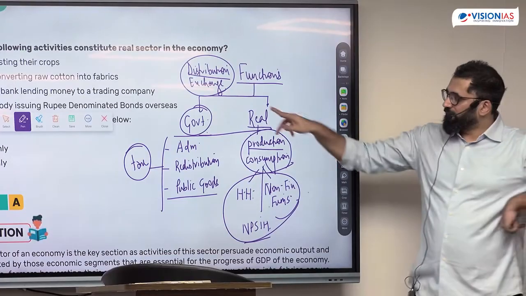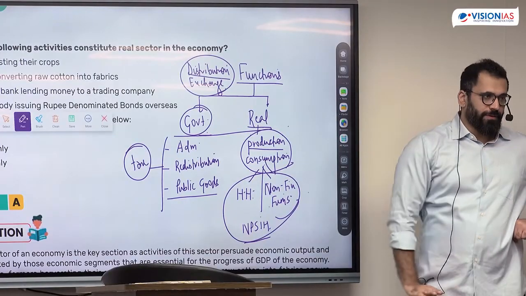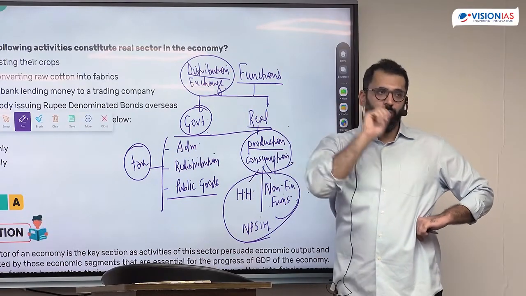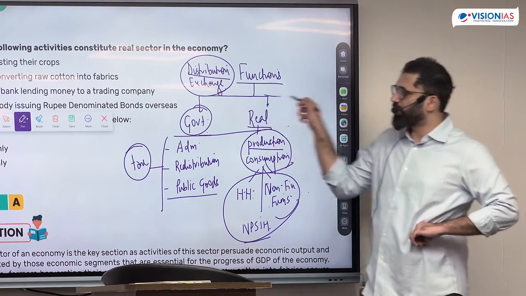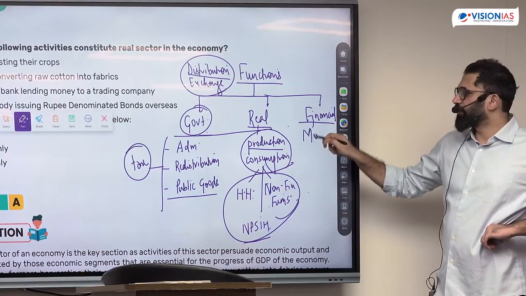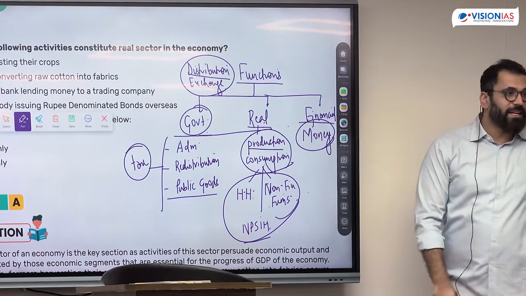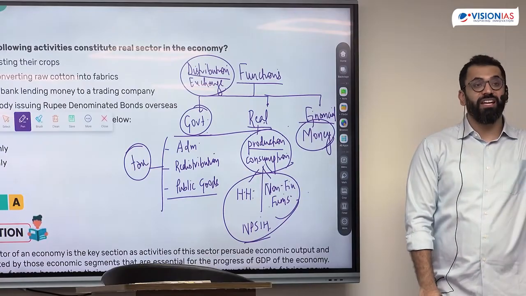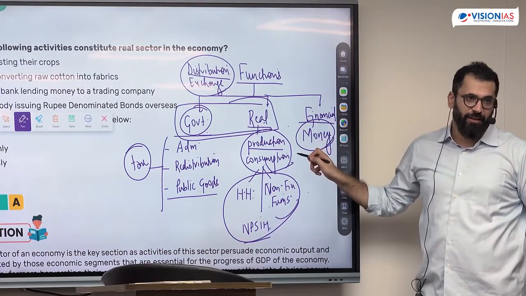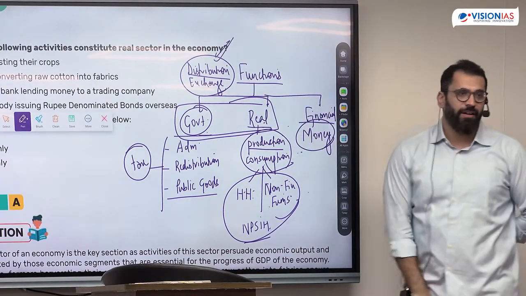Now, what happened when these two functions were only existing in the economy? Barter economy, there was significant issues. Goods जब exchange हुए या tax भी barter में pay करने लगे, there was a significant issues. So to improve the distribution or exchange function, a third function was introduced in the economy, which is called as the financial function. This is the sector which is dealing with money. Why this is not called real? Because money is not something which is real. Money is what you created and gave value in order to help these two sectors. Money कुछ exist नहीं करता है economy में. This is not real.